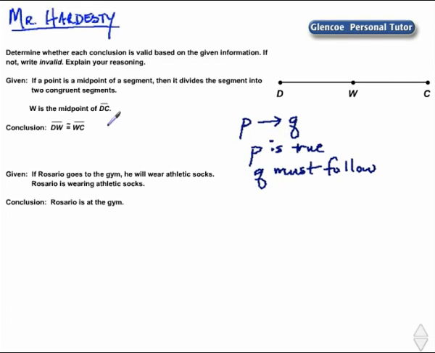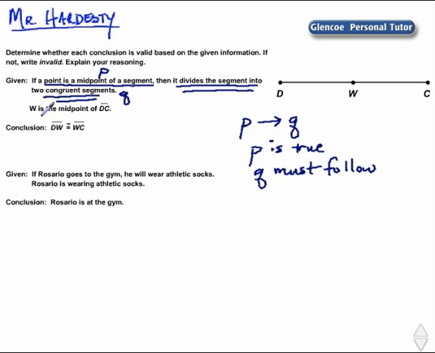Let's evaluate this problem. If a point is a midpoint of a segment, then it divides the segment into two congruent segments. There's our if-then statement. The P portion, a point is a midpoint of a segment, is our hypothesis. The conclusion, after "then," is that it divides the segment into two congruent segments. That's Q. If P, then Q.